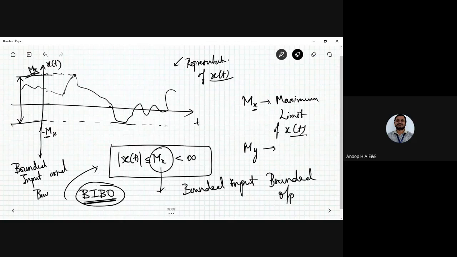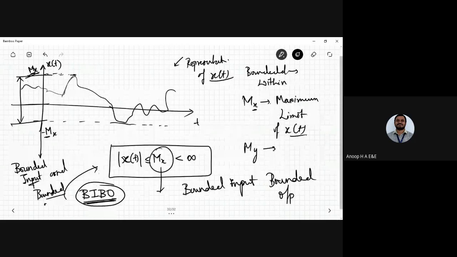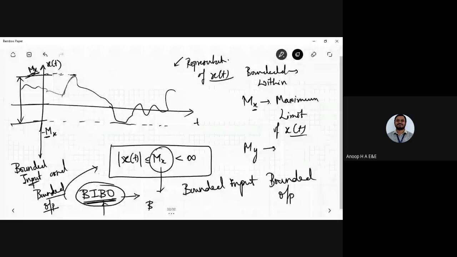Okay, what do you mean by bounded? It generally means within the specified operating limits or specified operating range. So I can call that one the bounded input, which is the input signal, and the bounded output here. That is called a BIBO system or BIBO signal. That is the bounded input and bounded output for a certain input signal and output signal. Okay, so all the systems are said to be stable in nature.